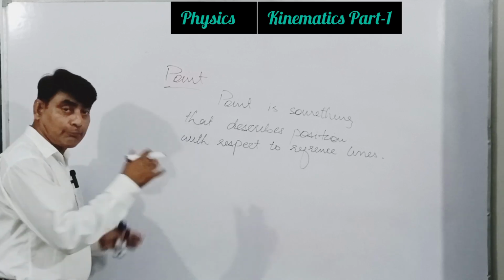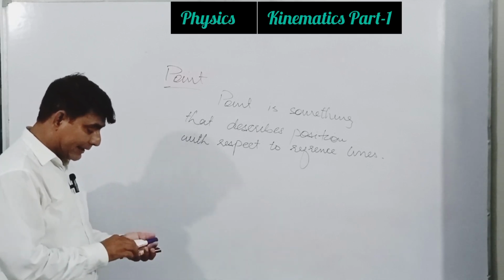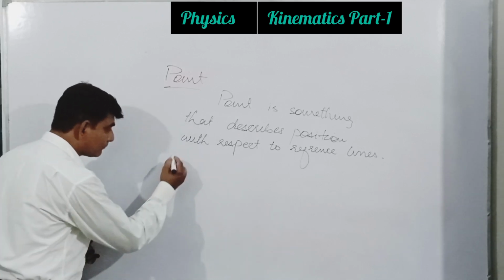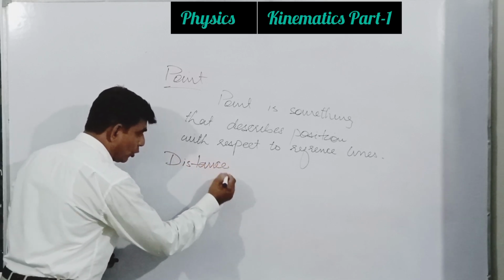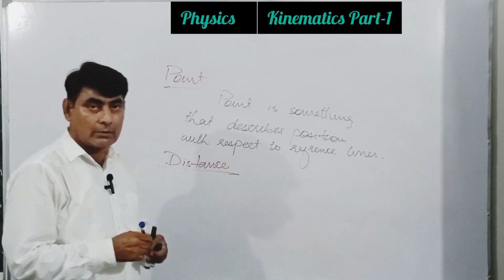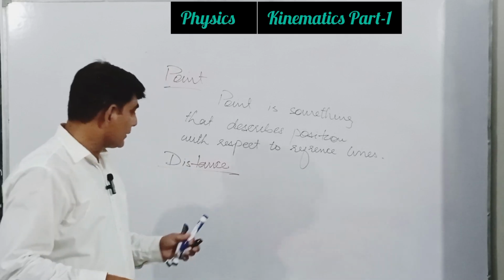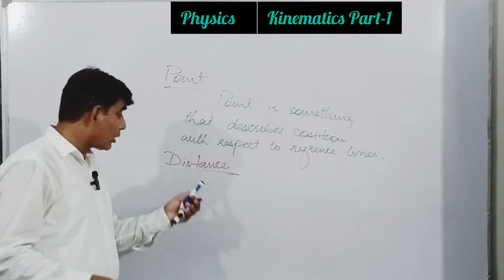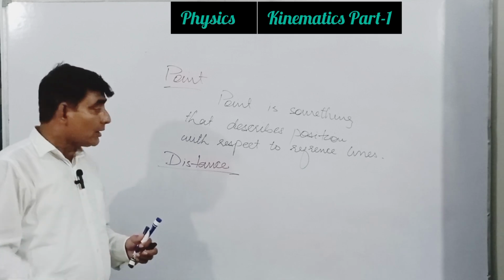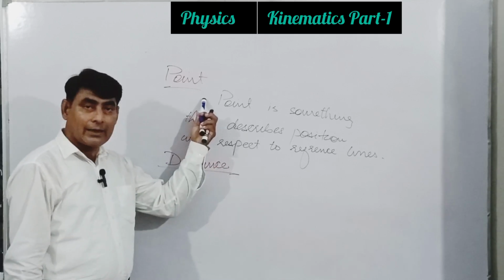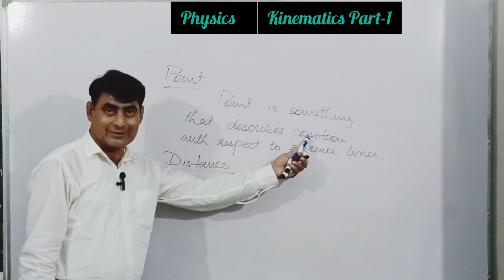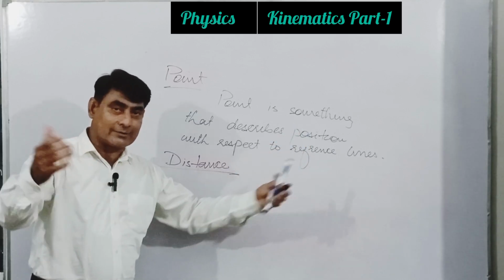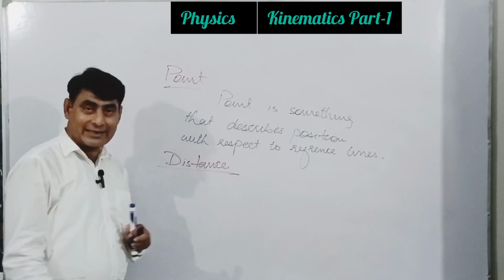Now, the second topic is distance. Okay, now I can easily clear the definition and the concept of distance. Point is for position, and change in position in any direction is distance.